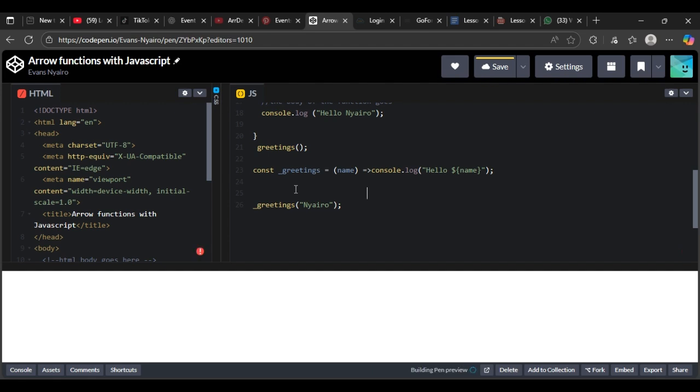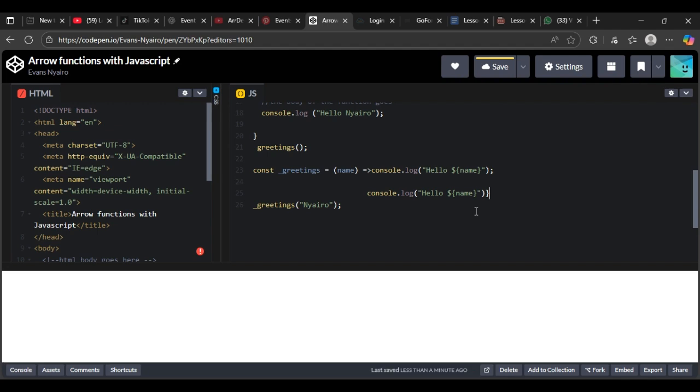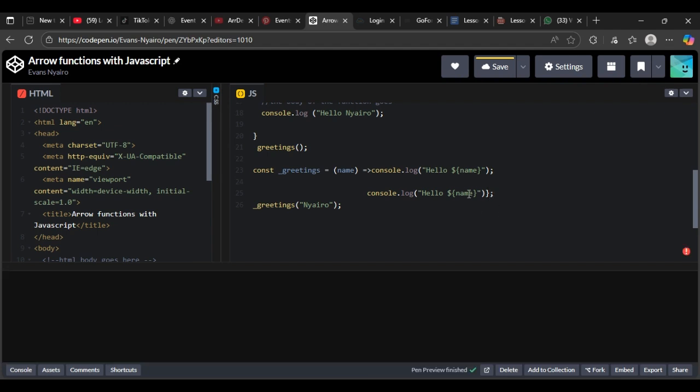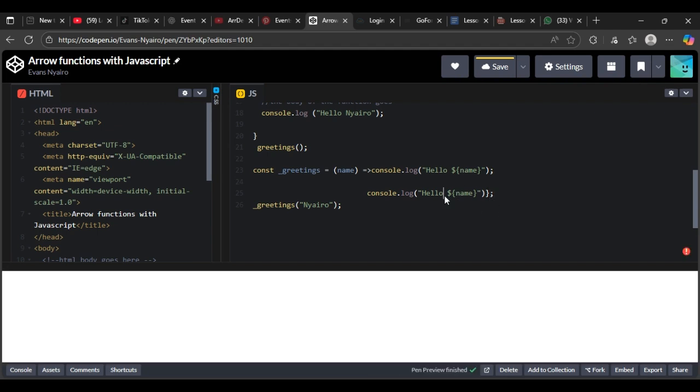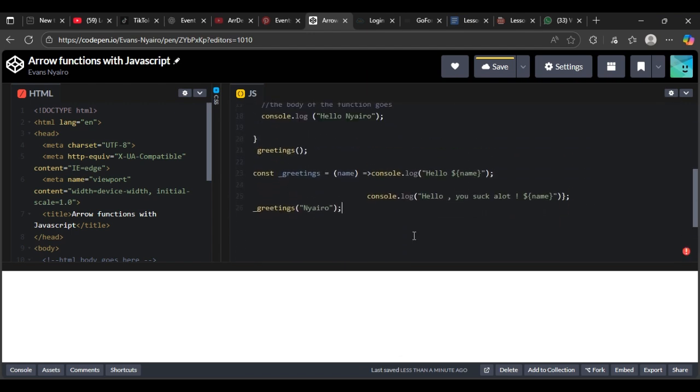We can add to this and say hello bro, hello, you suck, you suck a lot. This guy is truly an egomaniac. So we can do this, we can add using this.